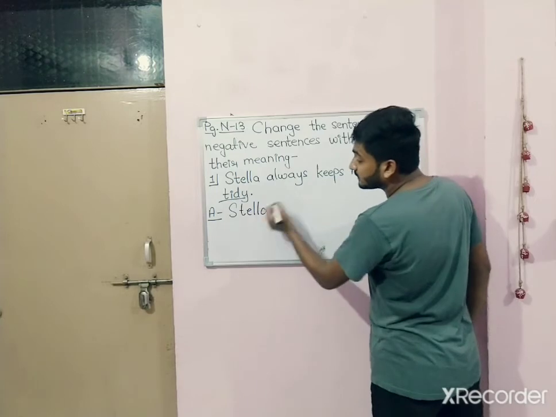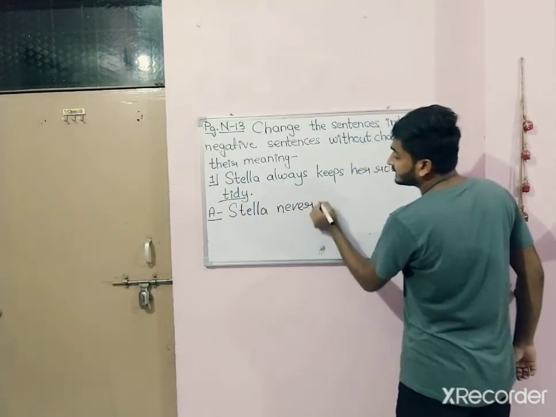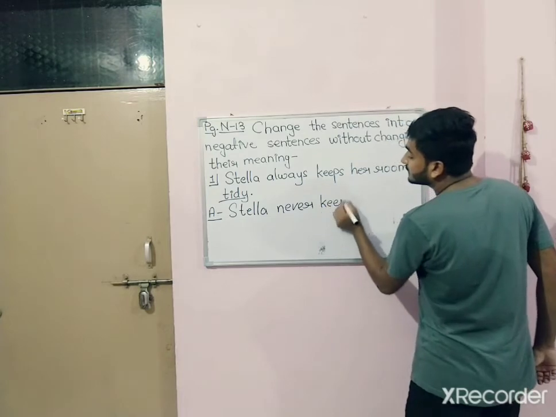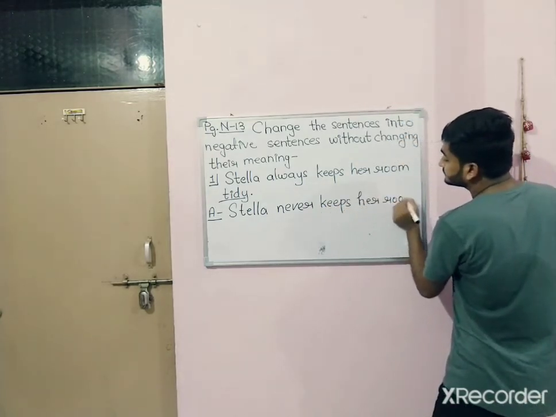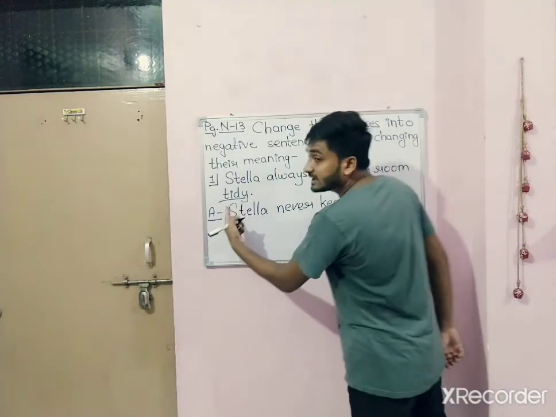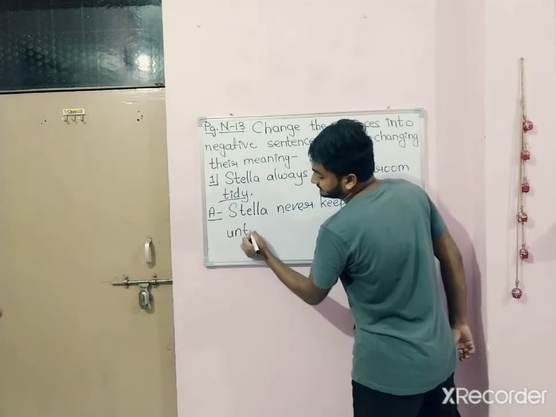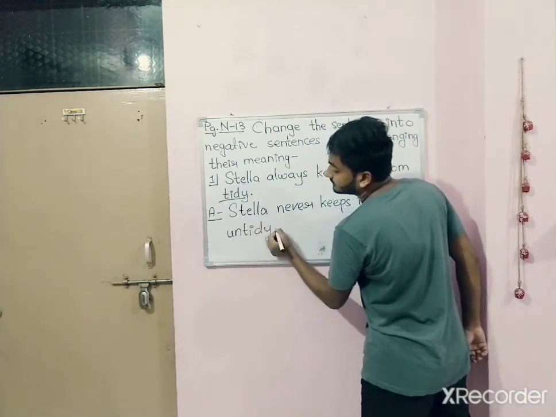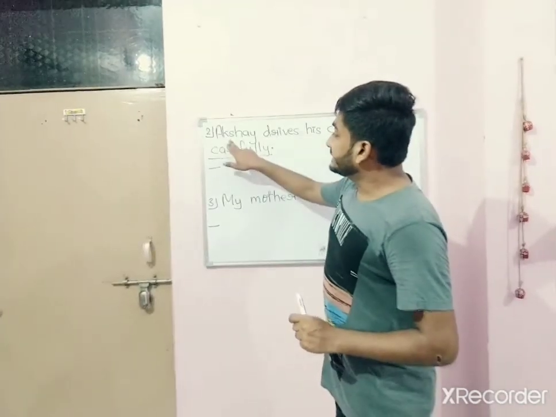Instead of always, what will we write? Never. Stella never keeps her room. What is the opposite of tidy? Untidy. This is the answer.